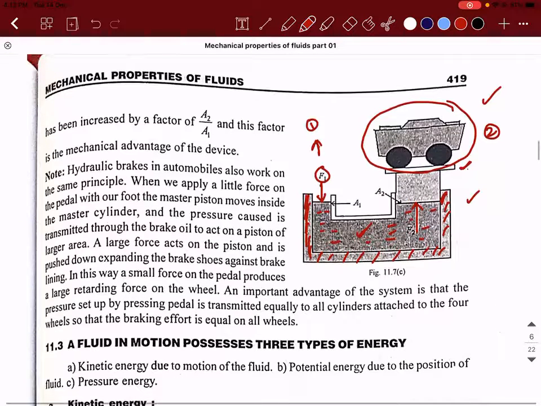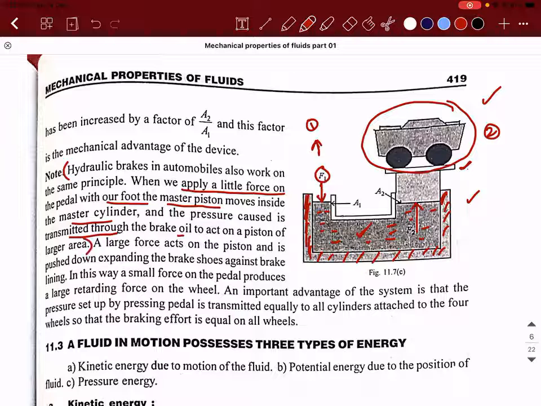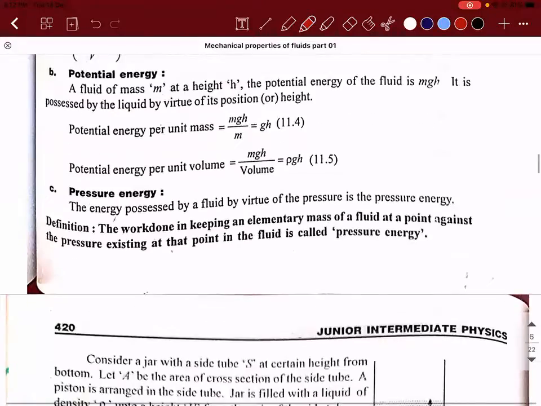One more thing is that hydraulic brakes also work on the same principle. When we apply a little force on the pedal with our foot, the master piston moves inside the master cylinder and the pressure is transmitted to the brake coil to act on a piston of larger area. This part you can read on your phone. Now I will be doing some problems based on this concept.